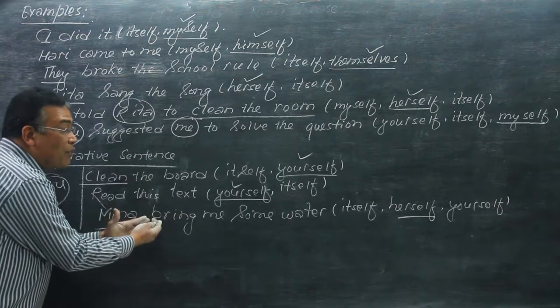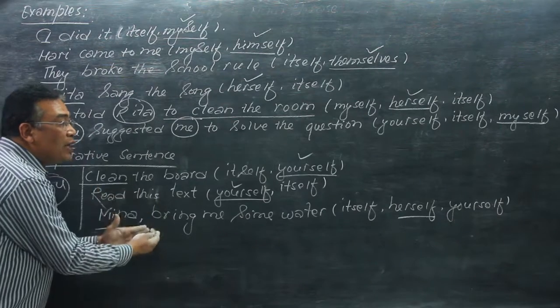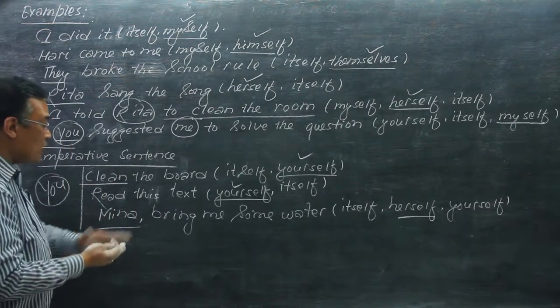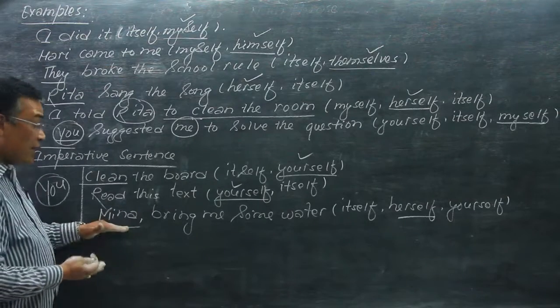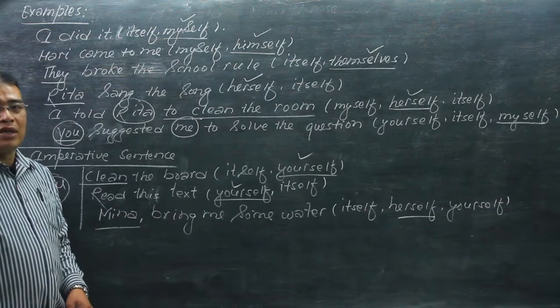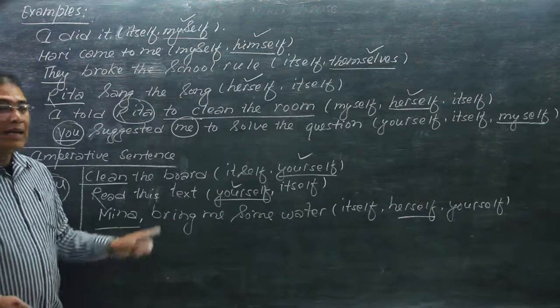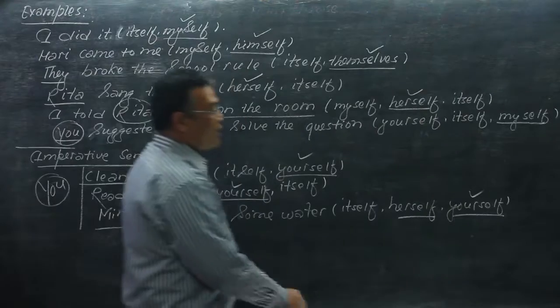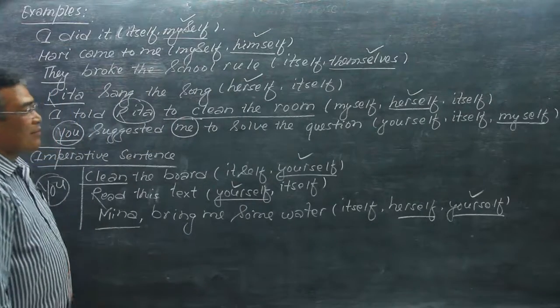So we must imagine that the subject is you. Meena, bring me some water yourself. So this is in the direct form, and yourself is the answer for this example.